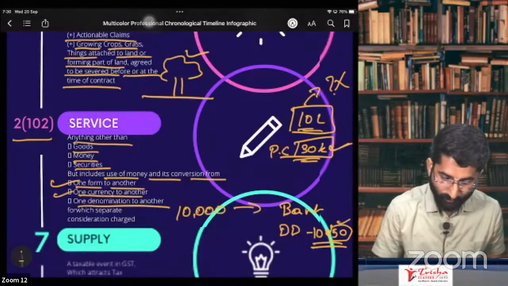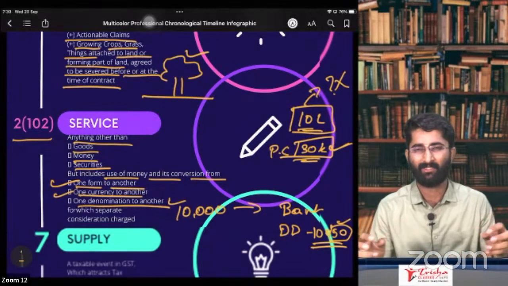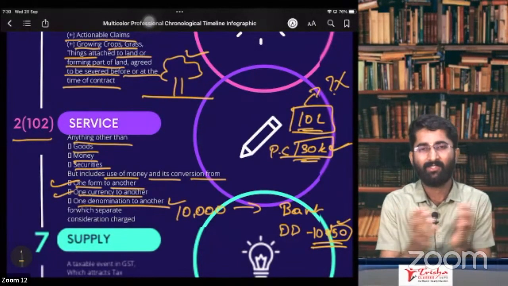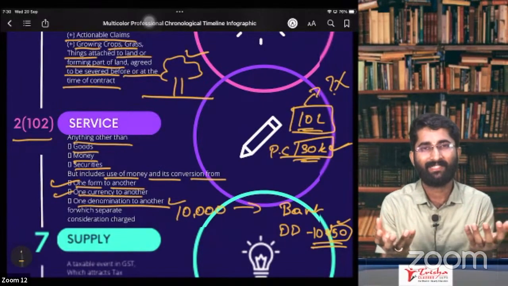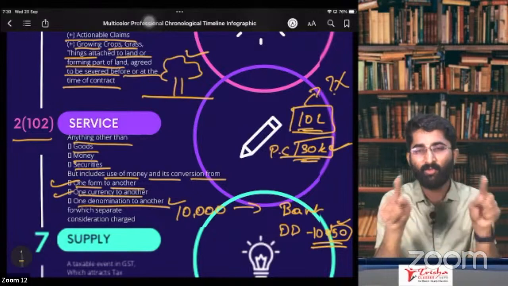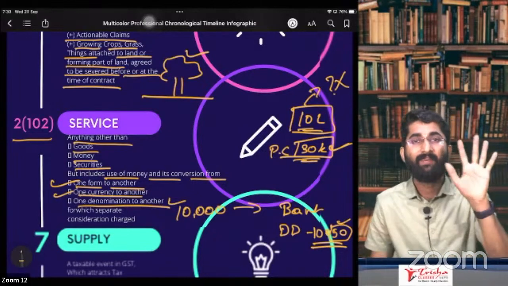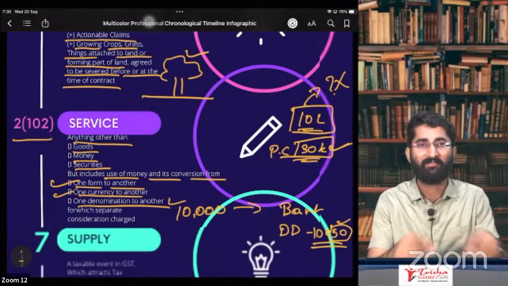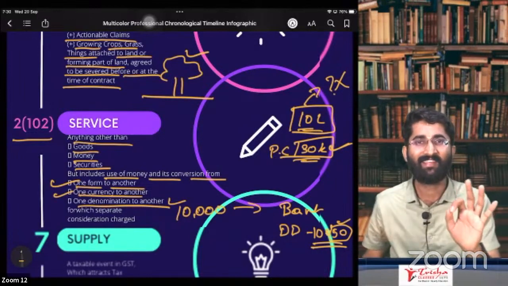Next one, from one denomination to another denomination. Now, what is this denomination, sir? You had a 2000 rupees note. You want change, sir. You do not have 10,000 rupees notes here. Where is a 10,000 rupees note? There are 2,000 rupees notes. If you think that you have only one 2,000 rupees note, you want change for that 2,000 rupees note. I want change.